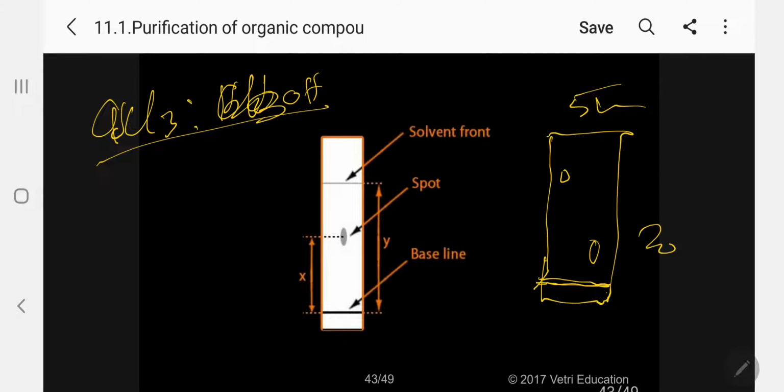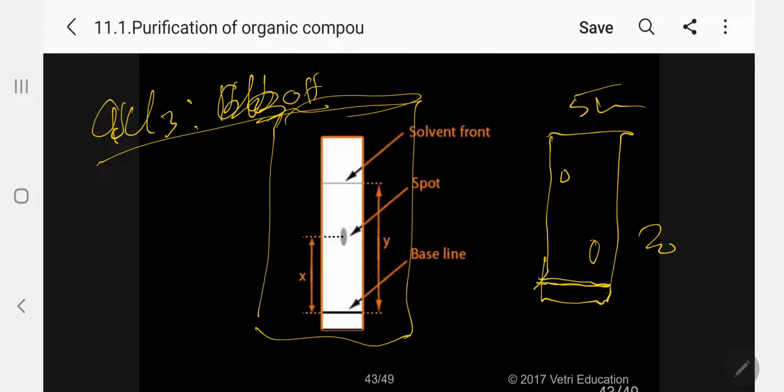Again, as usual, you keep the paper inside a cylinder. With the help of a stick you can hang it, putting a hole, and you can take a suitable solvent, the selected solvent, and use it here. That solvent we are selecting with the help of thin layer chromatography. Kindly follow. So what will happen now? Suppose I am taking the mixture with a suitable solvent, the same way as in thin layer chromatography. Here let me explain what paper chromatography is.